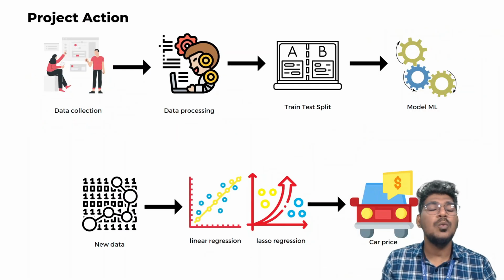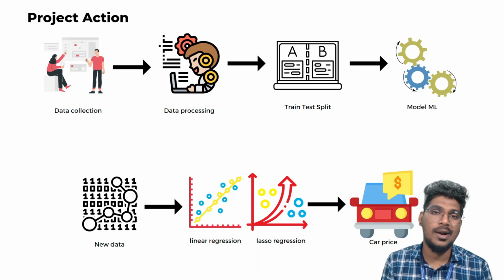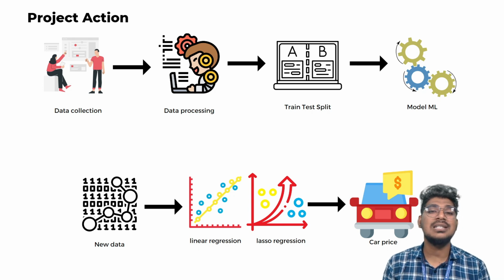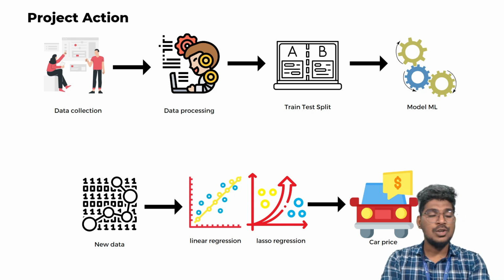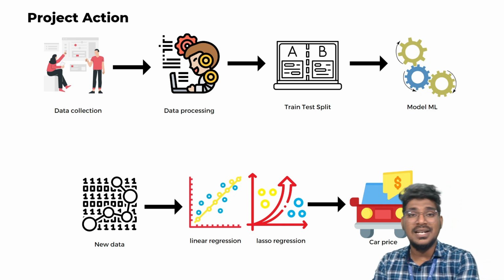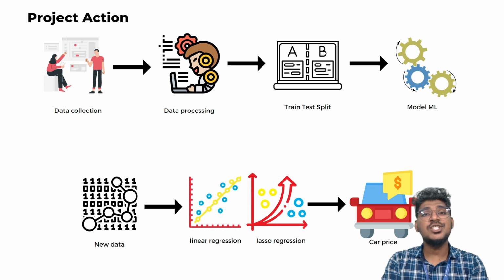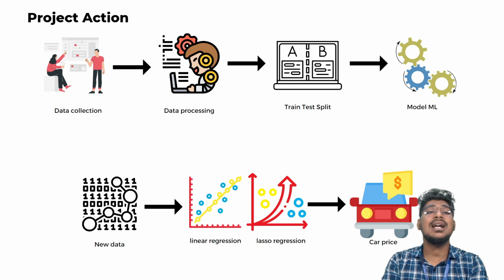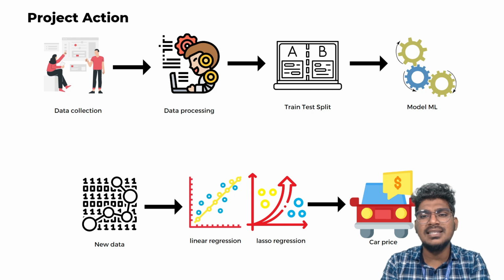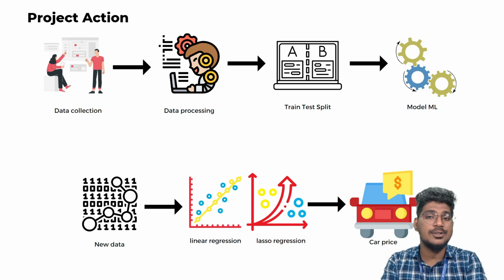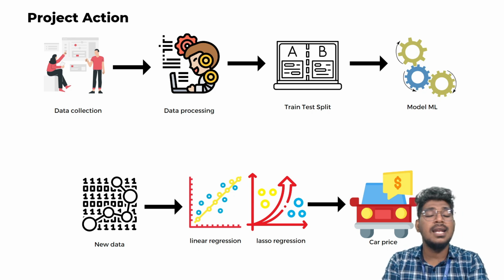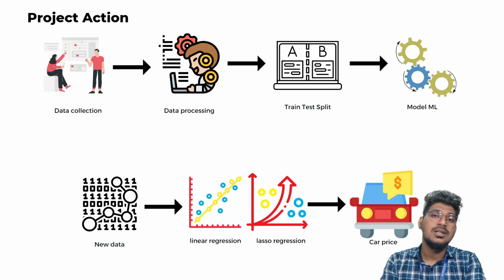Okay, right now. So what are the project's actions here? That's very important, right? The first one is data collection. What is our target here? Our target is car price prediction. That means based on the various data features, the price will be predicted. But we need to collect the data for that target. So we need to collect data from different media, maybe the internet, social media, and also a service center and True Value. We need to collect that particular data.